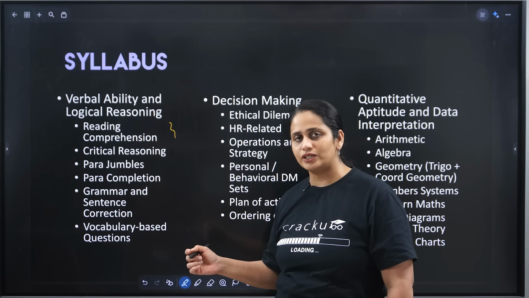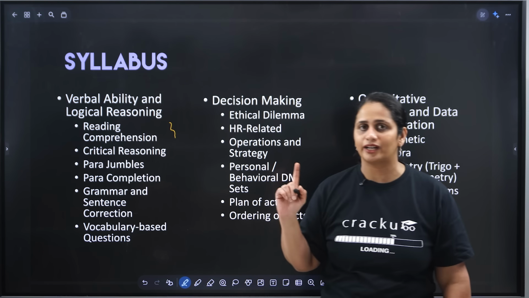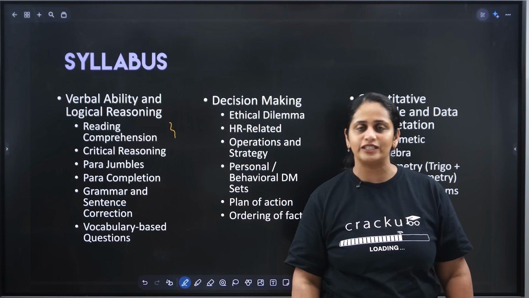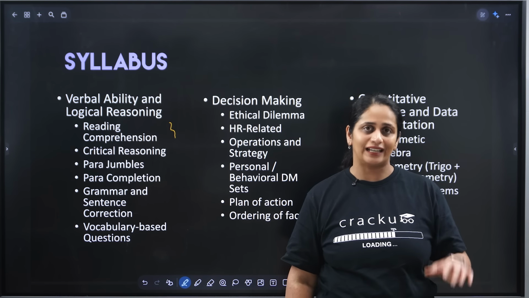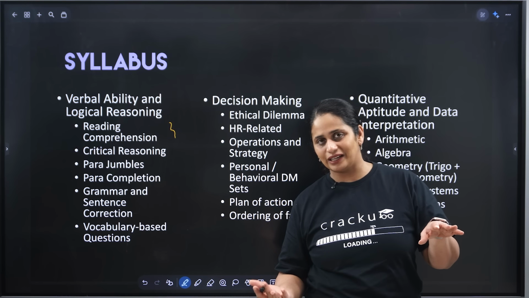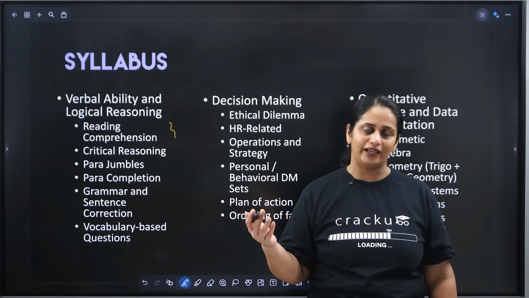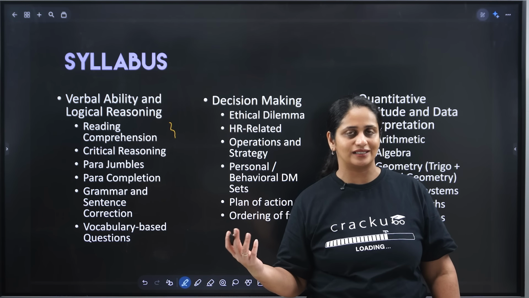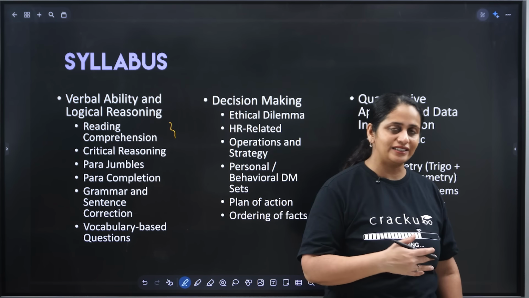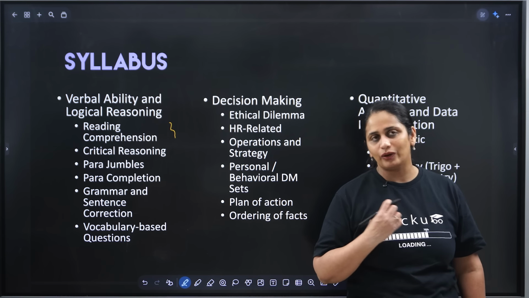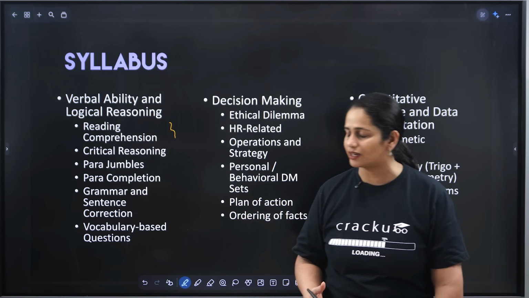Then you have parajumbles. Parajumbles are not TITA parajumbles. You have MCQ parajumbles, which makes it slightly easier. But at the same time, they also increase the difficulty by giving 5 sentences or 6 sentences. So it is not really easier than CAT parajumbles. I would in fact say they are harder than CAT parajumbles.